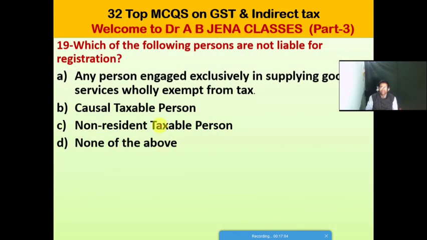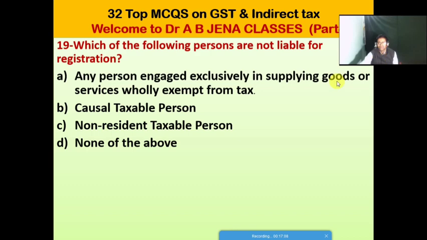So next one MCQ, which of the following persons are not liable for the registration? A it's any person engaged exclusively in supplying the goods or services wholly exempt from tax. B it's the casual taxable person.